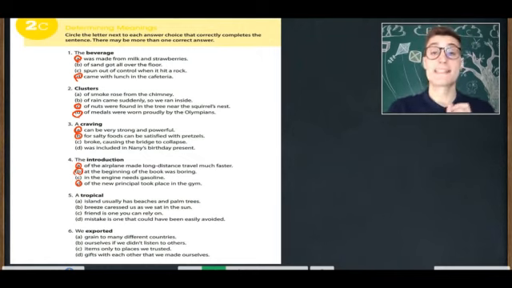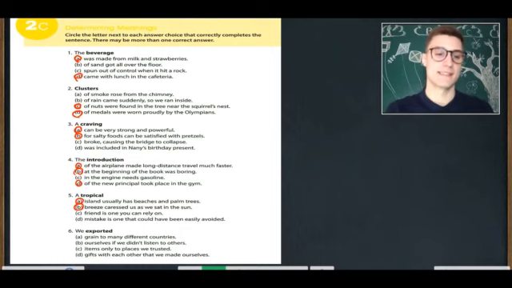A tropical C, friend is one you can rely on. A tropical D, mistake is one that could have been easily avoided. So which are correct? A tropical A, island usually has beaches and palm trees. A tropical B, breeze caressed us as we sat in the sun. So it could be a warm, wet, moist breeze, wind.